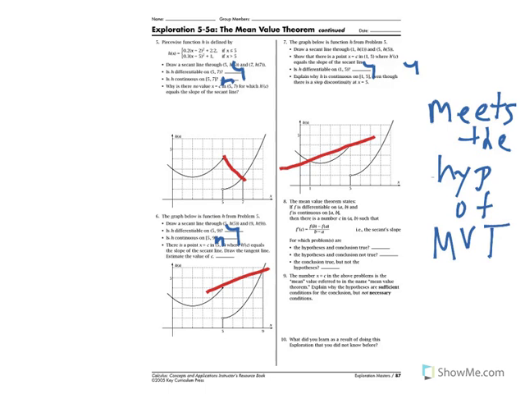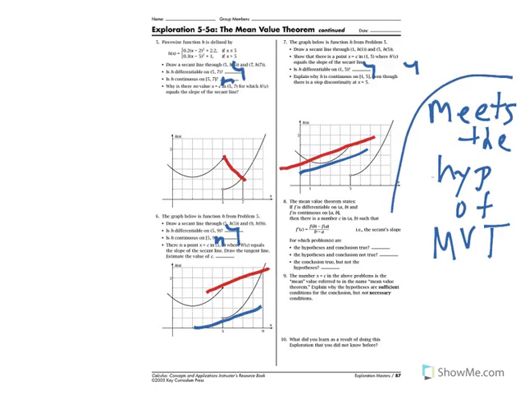Because this meets the hypothesis, it means there has to be a point where the instantaneous slope matches the average slope. That point has to exist. Now, the other 2 did not meet the hypothesis of the MVT, so that means there doesn't have to exist a point where the slope matches the average slope. I'm going to be very careful when I say that. It means that there doesn't have to be. There might be, but there doesn't have to be. And sure enough, this one right here looks like it has one, but it doesn't matter. It didn't meet the condition, so the conclusion will not necessarily be true.